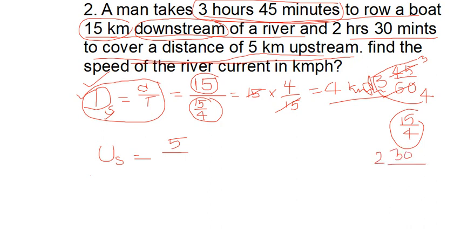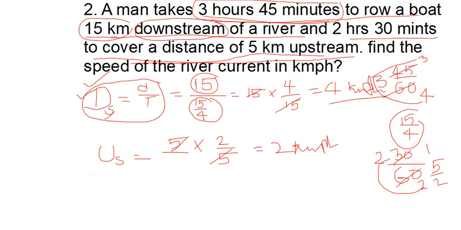Yes or no? Now 2 2s are 4, 4 plus 1 is 5. So finally 5 by 2 is here. From this condition, can I write directly 2 by 5? After modification, this cancels and here is 2 kmph.